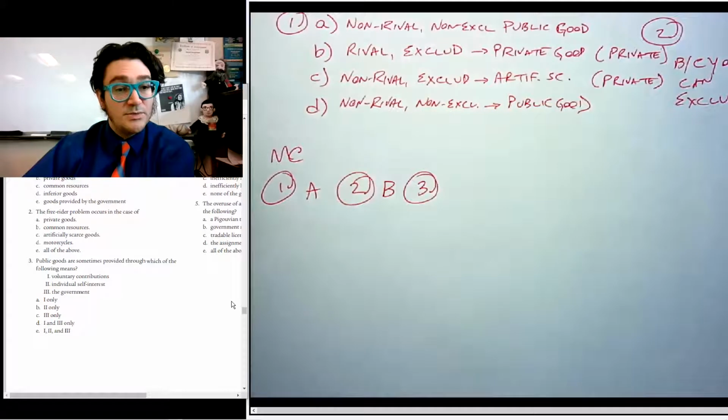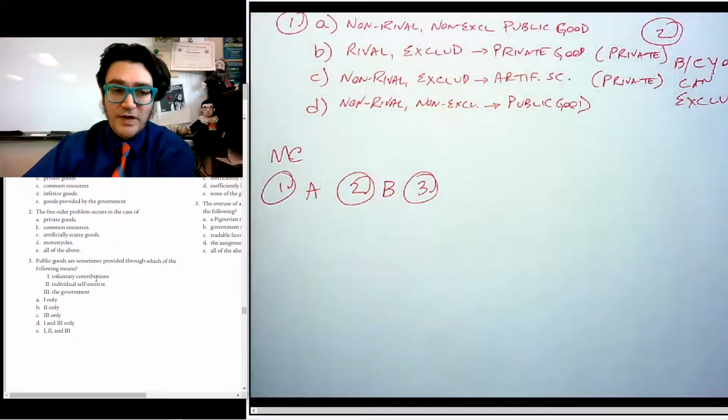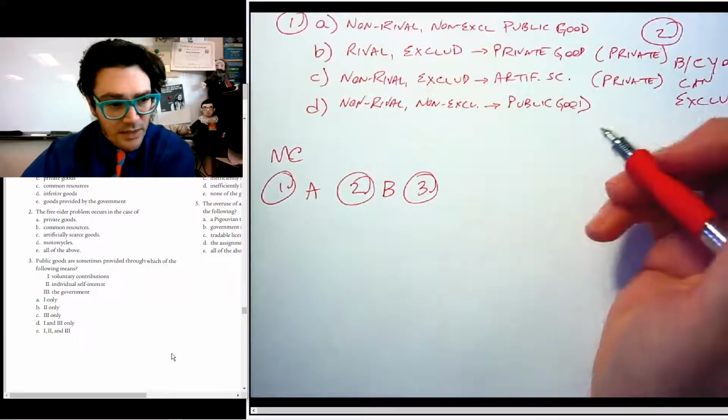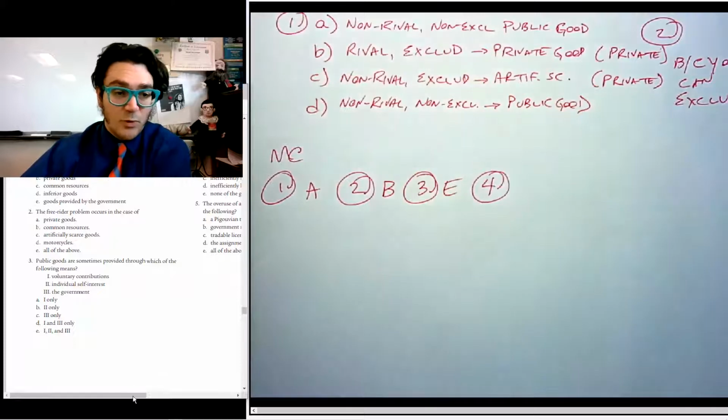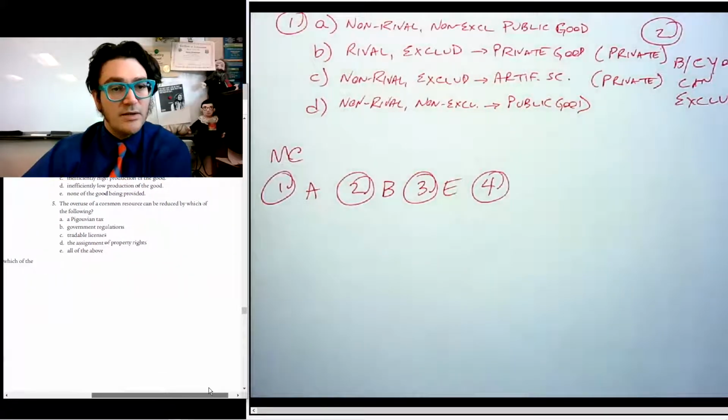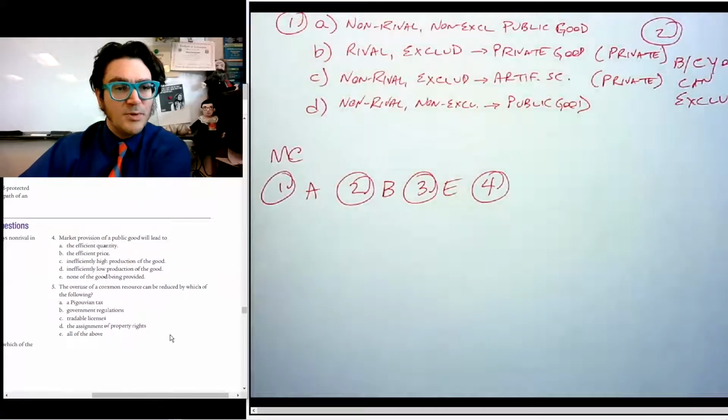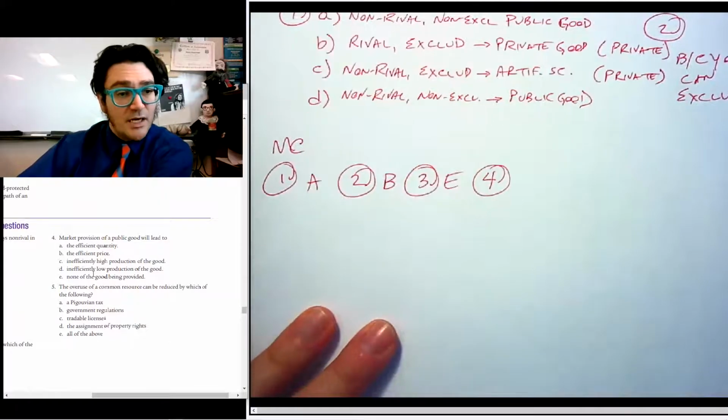Three, public goods are sometimes provided through which of the following? Voluntary, sure, some people do that. Individual, that's the same. The government, yeah, sure, all of them. E. So sometimes we have one and two, voting and things like that. But market provision of a public good will lead to not enough of it.